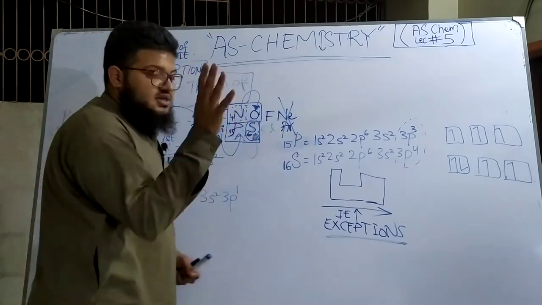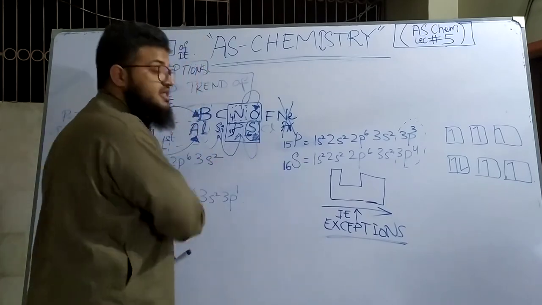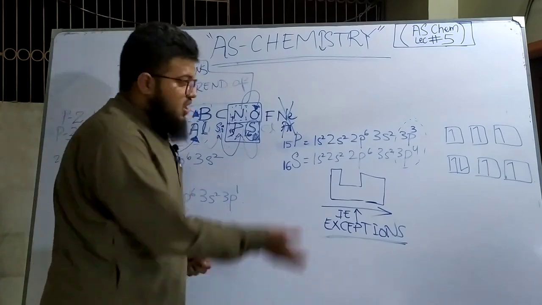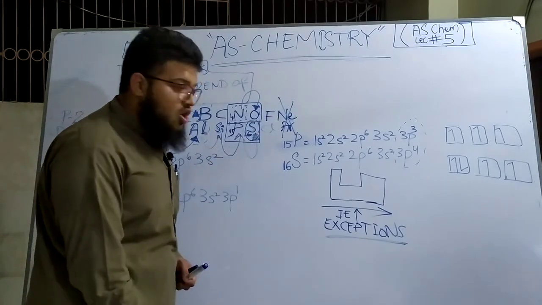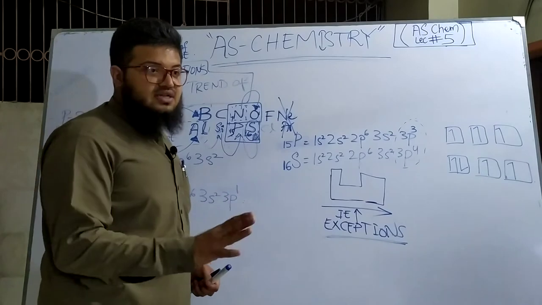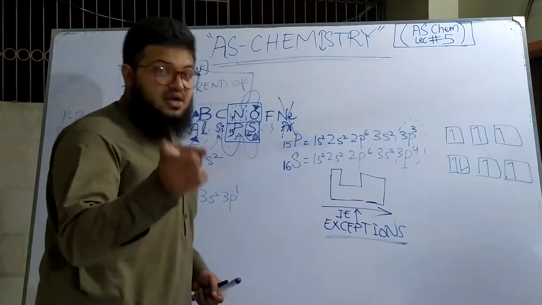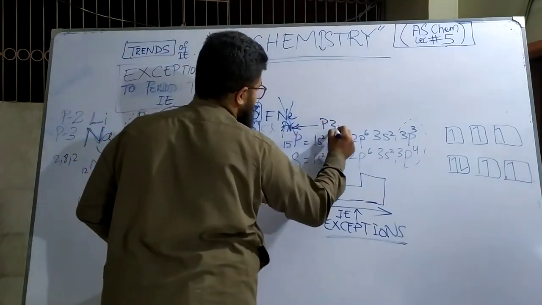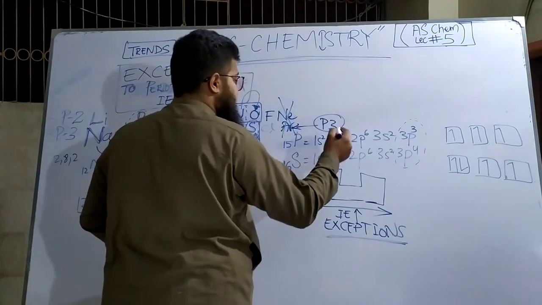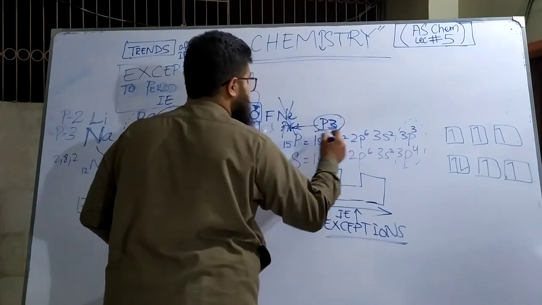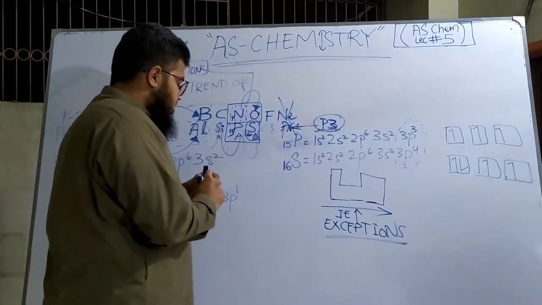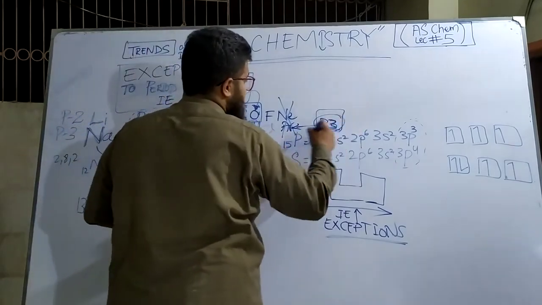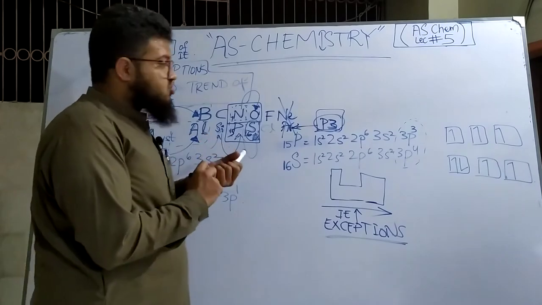But guys, this doesn't mean that these are the only exceptions. These are the exceptions that are in our syllabus, so we are not going to go beyond these. We are only going to confine ourselves to period 2 and period 3, period 3 being the more important one because that's in our syllabus. Period 4 is no longer in our syllabus. It used to be in the syllabus quite a long time ago but was removed. So of course you will find questions regarding period 4 as well, maybe in the A2 syllabus, so you'll need to skip those.